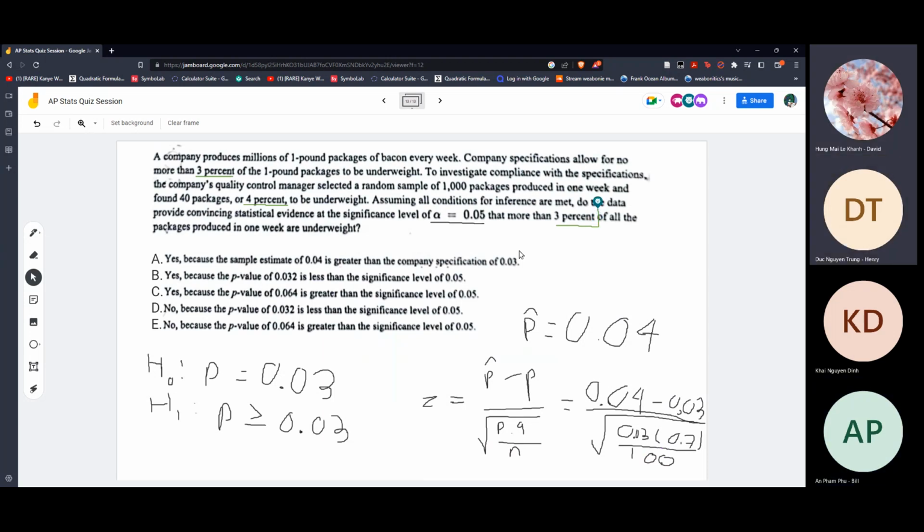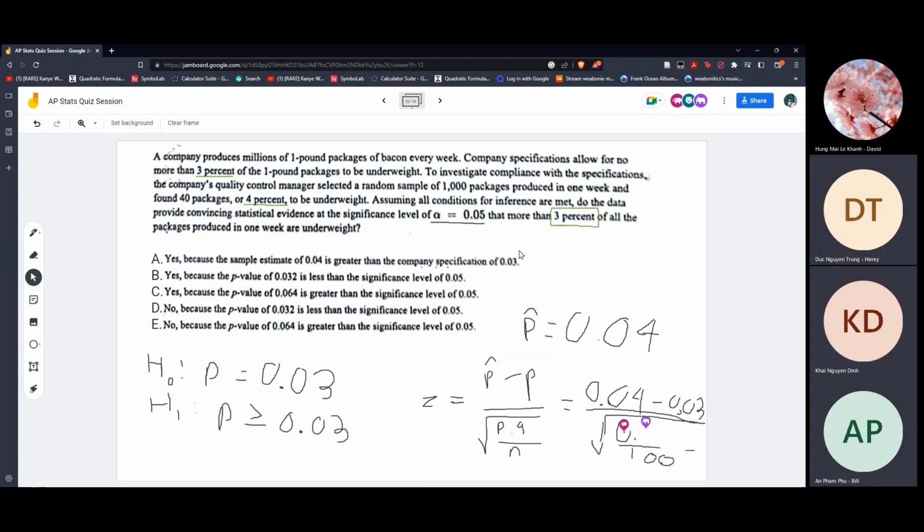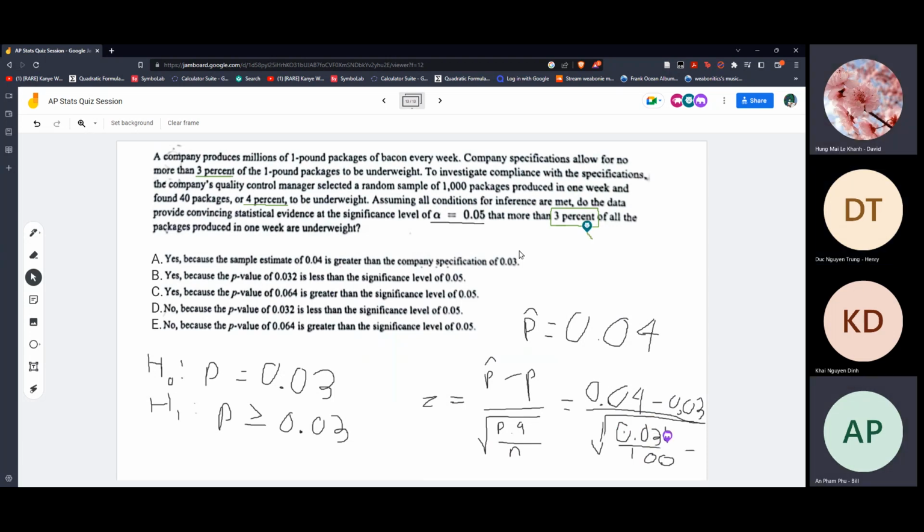So what's the result? It should be 0.97. So this is P, right? Yeah, 0.97. We have to take 1 minus this result because it's more than.